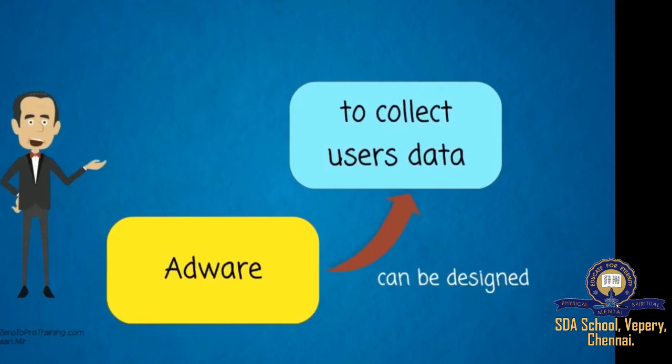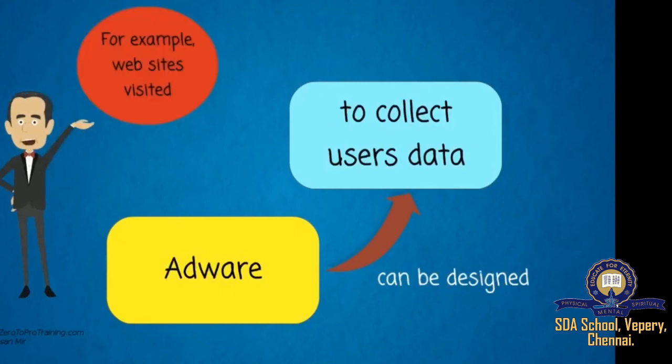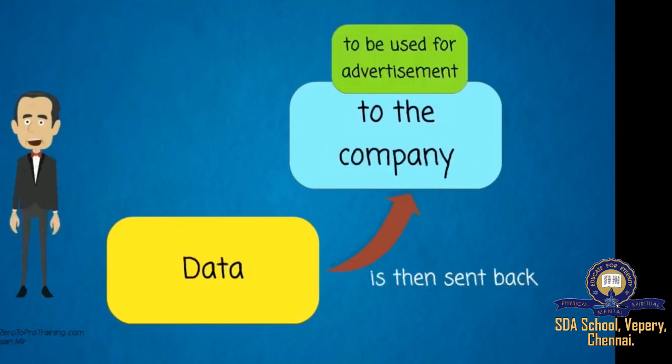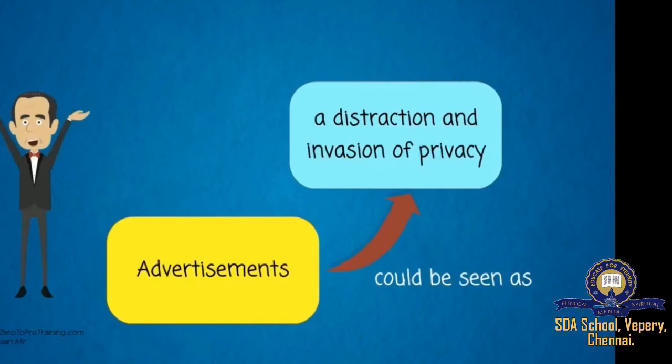Adware can be designed to collect our users' data, for example websites visited. And the data is then sent back to the company to be used for advertisement. Advertisement could be seen as a distraction and an invasion of privacy.